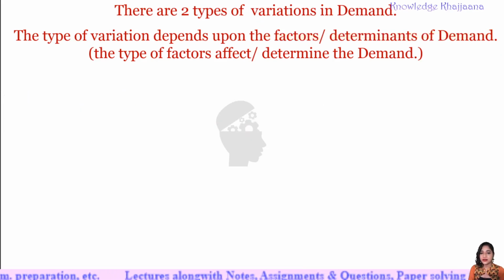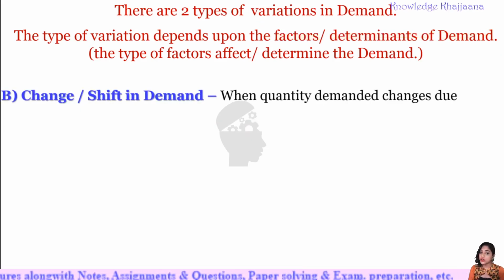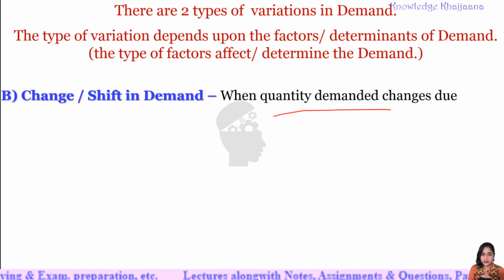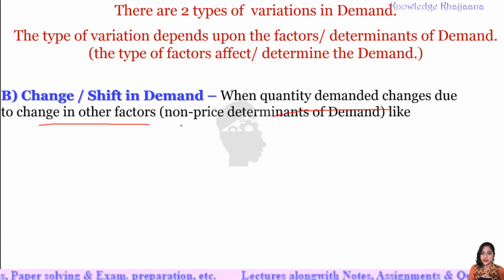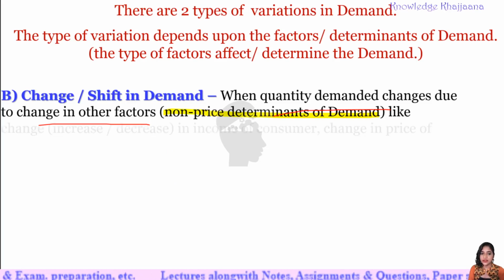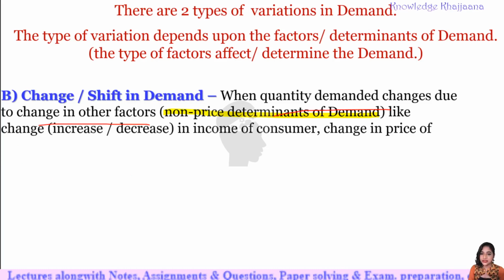And what is change or shift in demand? When there is change in demand due to change in other factors, that is non-price determinants of demand. Okay. Like, which are the non-price determinants of demand? Change means what?